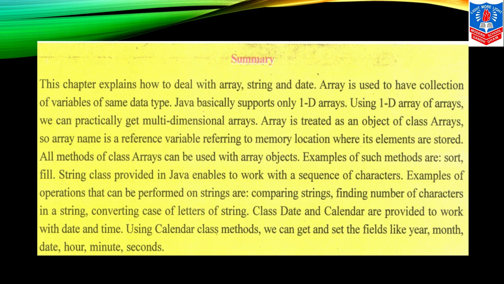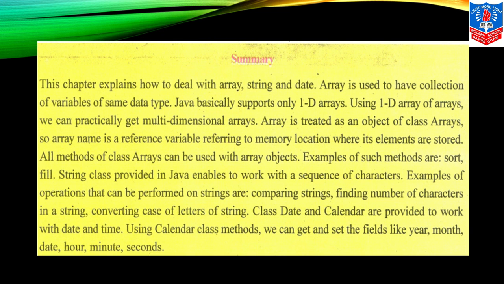Now we come to the summary. At the end, we just sum up what we have studied or learnt in this video. This chapter explains how to deal with array, string and date. Array is used to have a collection of variables of the same data type. Java basically supports only 1D arrays. Using 1D arrays of arrays, we can practically get multidimensional arrays.